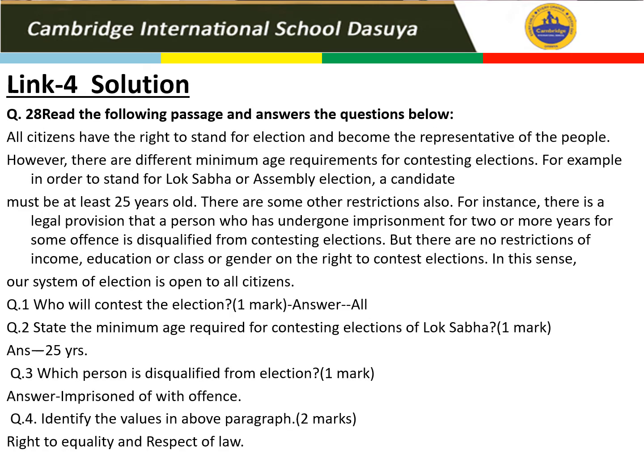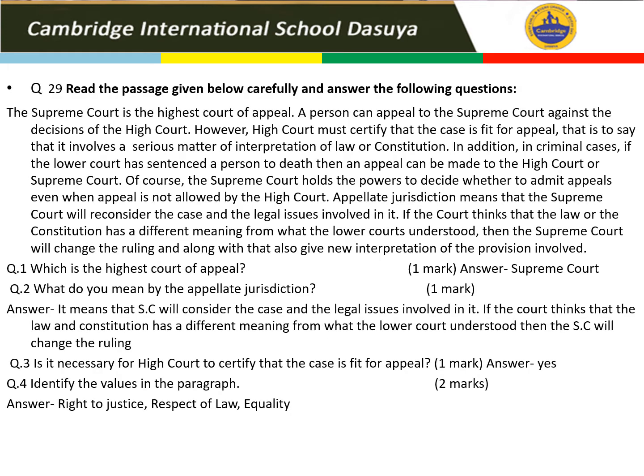Now link 4, question number 28. Yes, this was a passage. And first question, who will contest the election? Exact answer, all the citizens have right to stand for election. Which is the minimum age for contesting election for Lok Sabha? That is 25 years. Which person is disqualified from election? Imprisoned for 2 or more years or with any offence. Identify the values in the paragraph. Right to equality and respect for law.